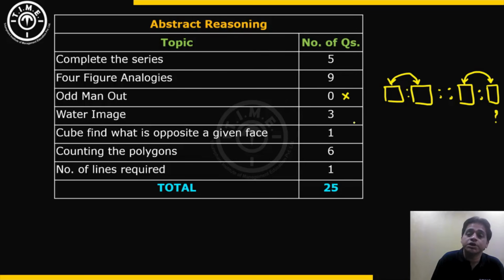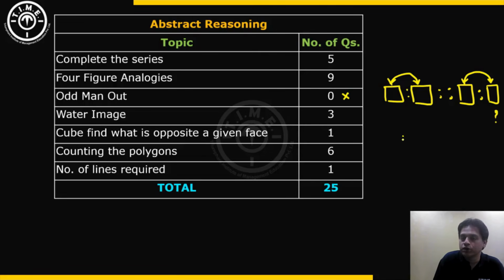There were 3 questions of water image. So a figure was given, and from among the options you had to decide which option is the correct water image of the given figure. There was one question in which a cube was given in an opened up form.